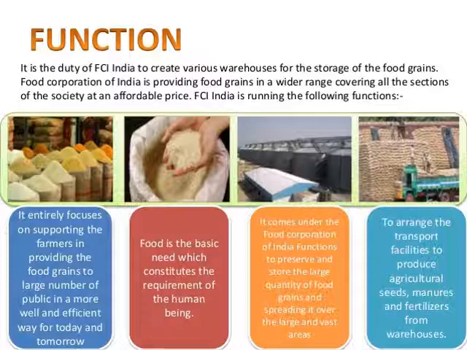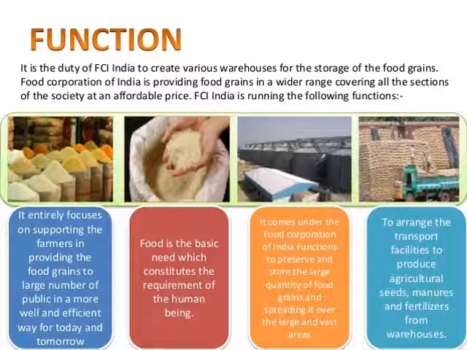Next, it comes under the Food Corporation of India's functions to preserve and store a large quantity of food grains and spread it over large and vast areas. That means a proper facility of storage should be provided. Agricultural products, that means all the food grains, are perishable, and because they are perishable, there has to be a proper facility for preserving them, and to preserve them proper storage has to be made. So this is what the FCI is also doing, to preserve and store a large quantity of food grains and then send it to the entire country.